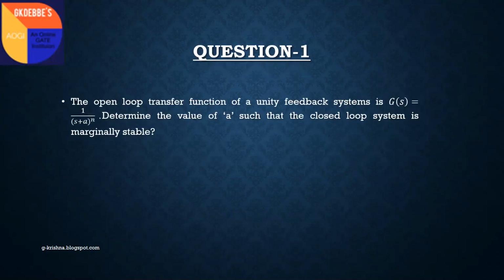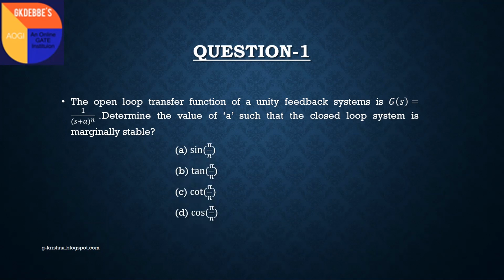Here the question is: given the open loop transfer function of a unity feedback system as G(s) = 1 / (s + a)^n, we have to find the value of a such that the closed loop system is marginally stable. These are the given options.